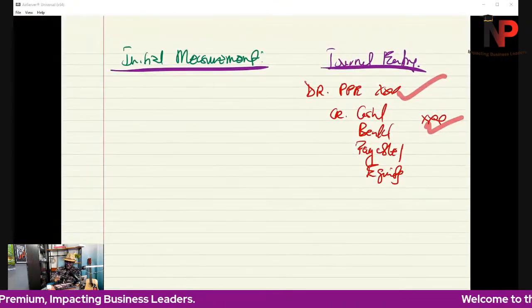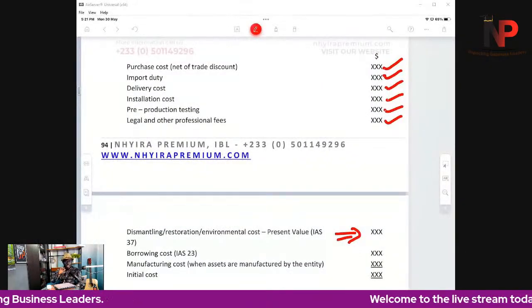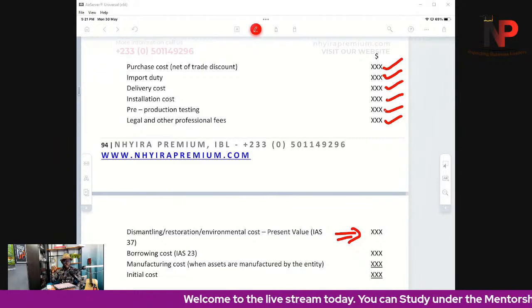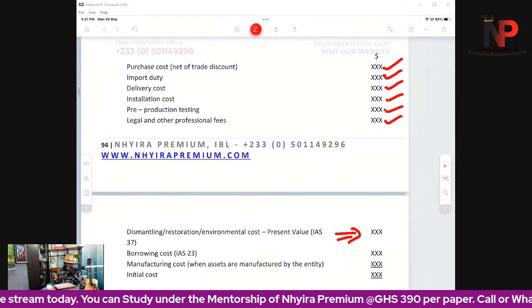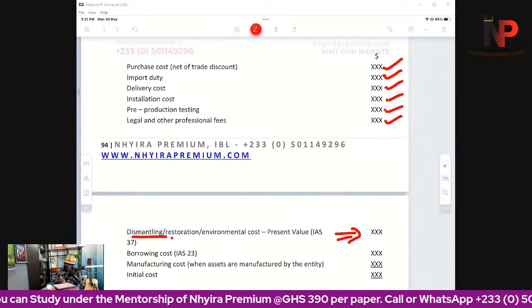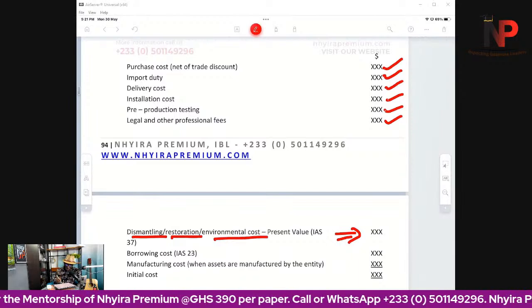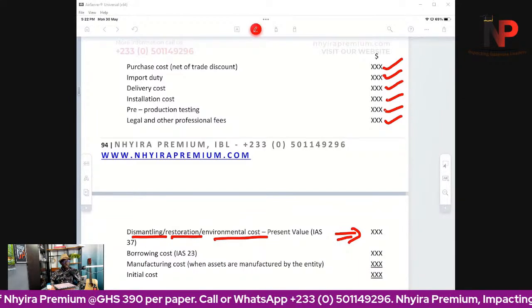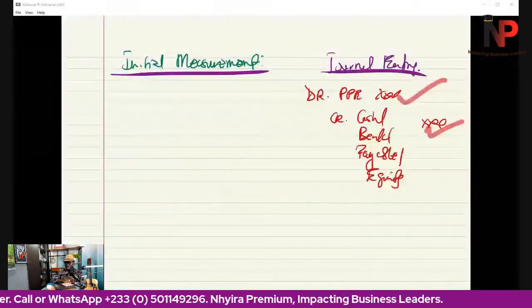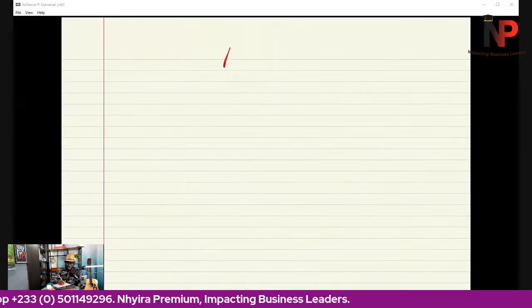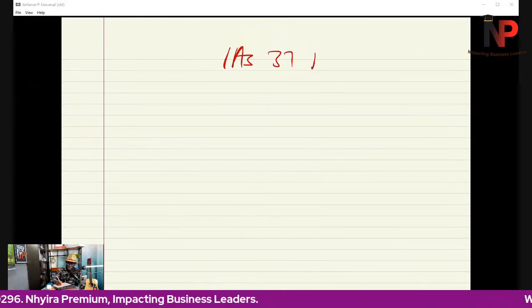So what are we saying here? We are saying that at the initial recognition, as part of the purchase cost, as part of the delivery cost, as part of the installation, pre-production, legal and other professional fees, dismantling cost, restoration cost, environmental cost, that present value would have to come in. So this is where we are then introduced to IAS 37: provisions, contingent liabilities, contingent assets.